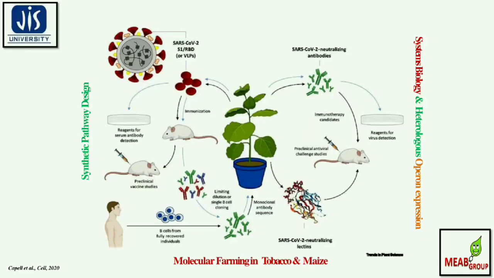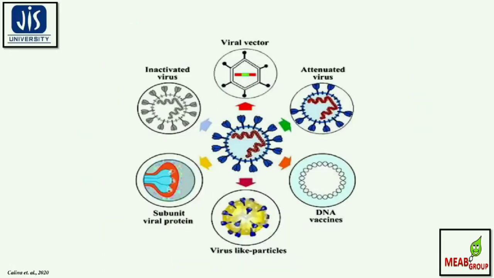As I mentioned earlier, these are the different categories of vaccine that can be developed against the deadly virus COVID-19: viral vectors, inactivated virus, subunit viral proteins, virus-like particles, DNA vaccine, followed by the attenuated viruses. Then how do we develop a successful vaccine against SARS-CoV-2? Unprecedented efforts are being made to develop a safe and effective vaccine against SARS-CoV-2. Currently, scientists around the world are exploring all the potential strategies to develop an efficient vaccine.